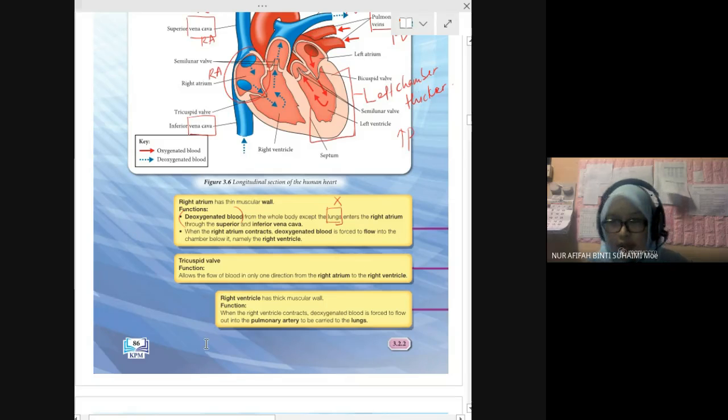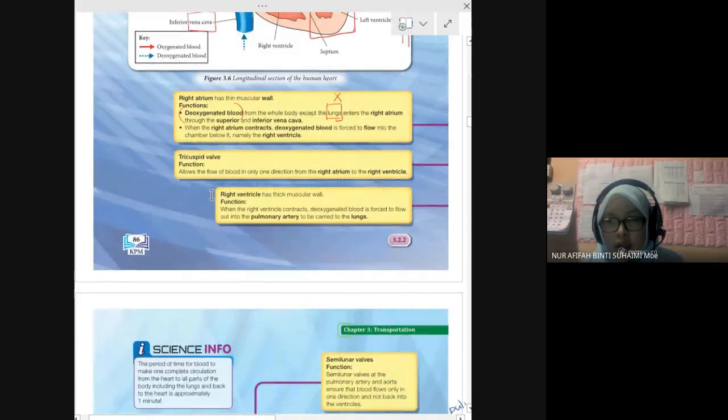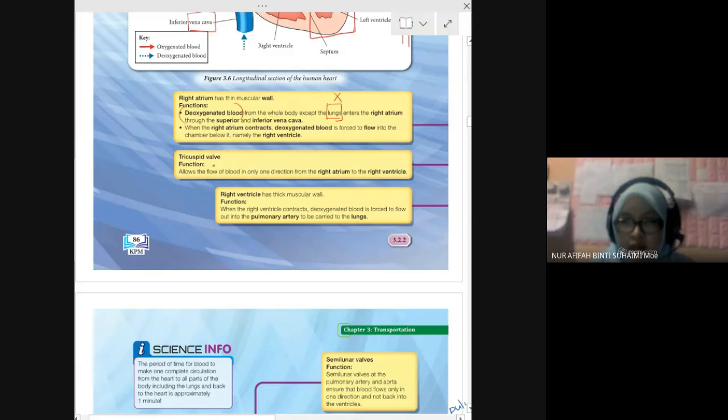This is not visible, I will explain later. Okay, we have three types of valve. Remember, the function of valve is to allow blood to flow in one direction only.